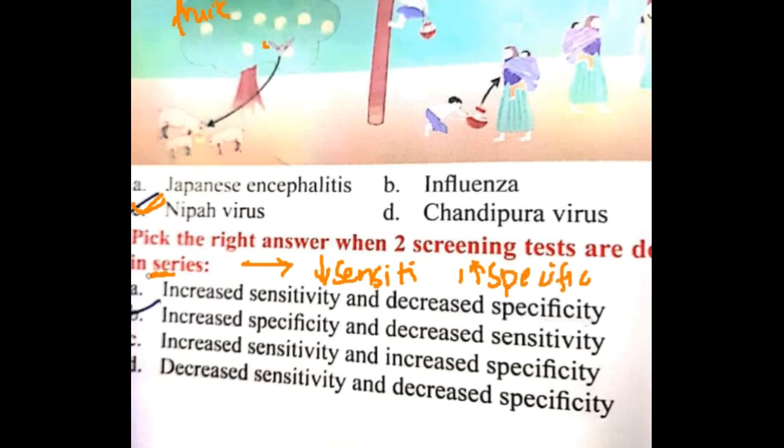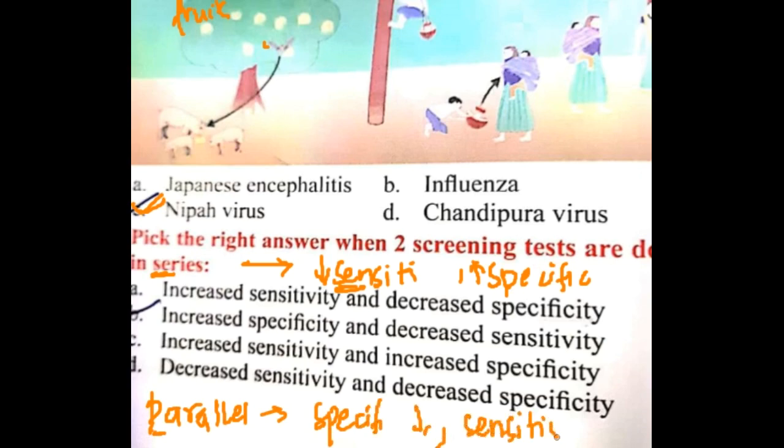Similarly, for parallel, if two screening tests are given in parallel, P is for specificity, so specificity will decrease and sensitivity will increase. That is parallel. This is how I remember.